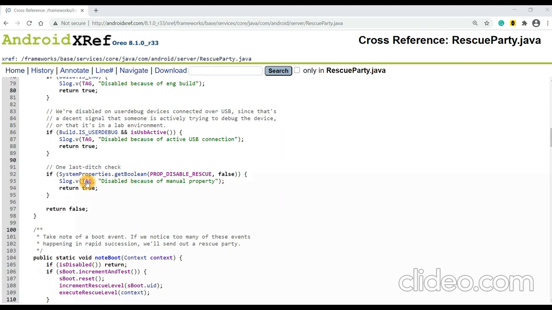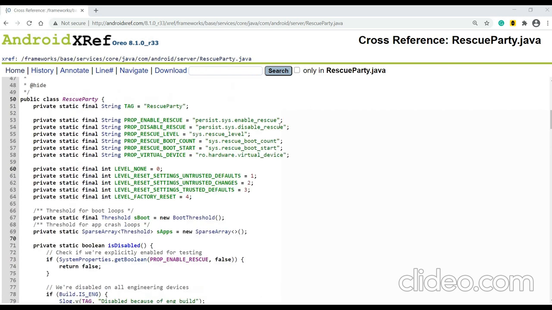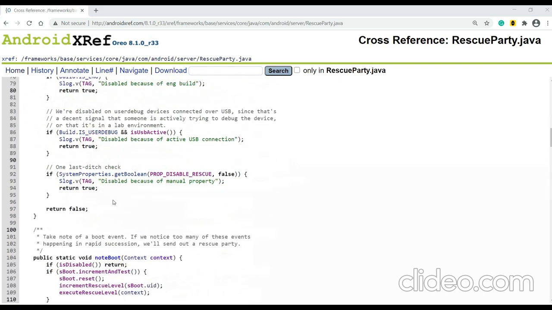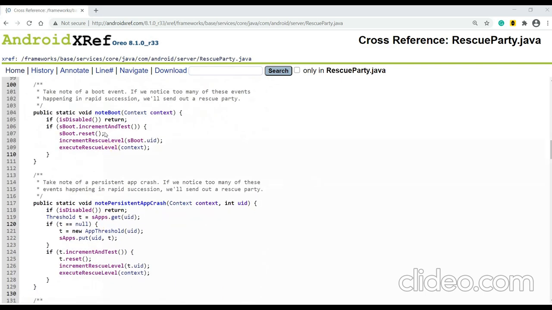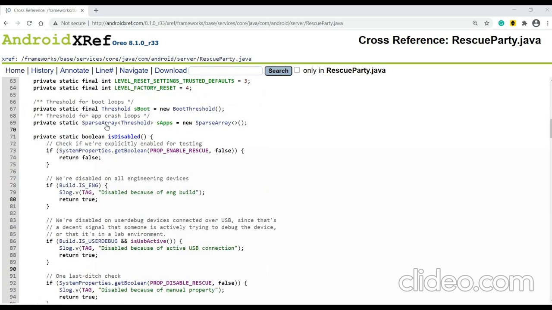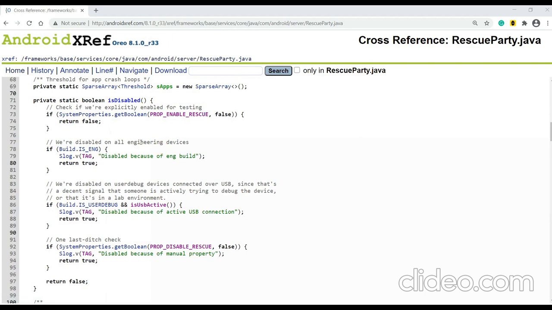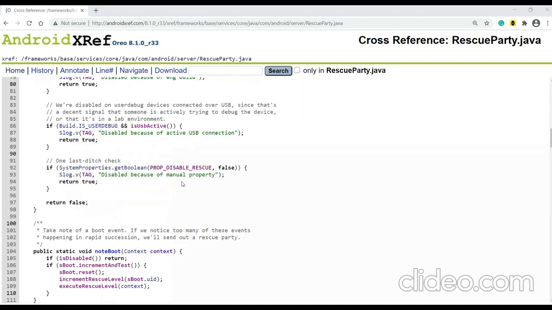And the last obvious thing is, if I explicitly disable this flag system property, then obviously rescue party will be disabled, and we return true. So this disabled function basically has different checks for under which circumstances rescue party should be triggered.